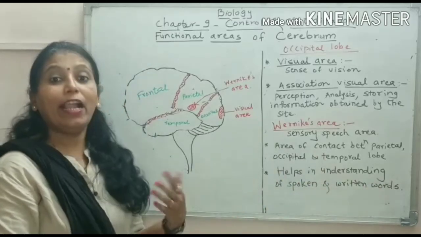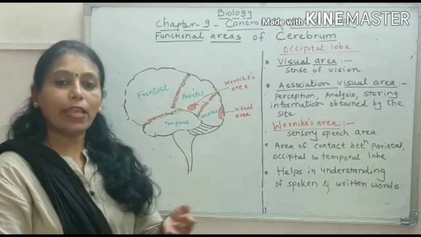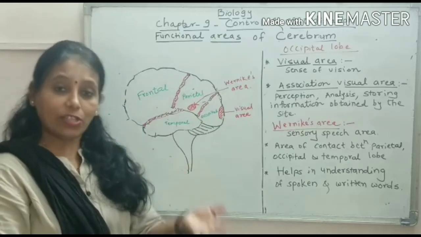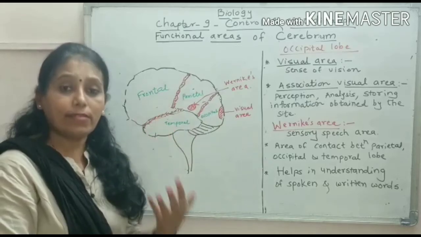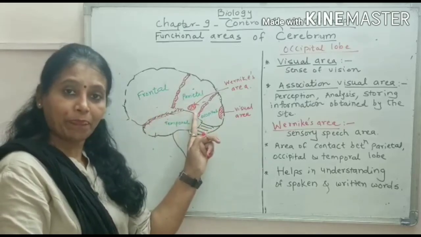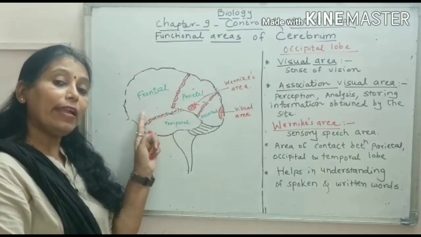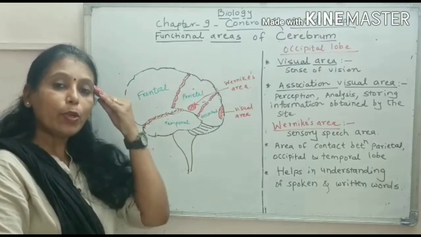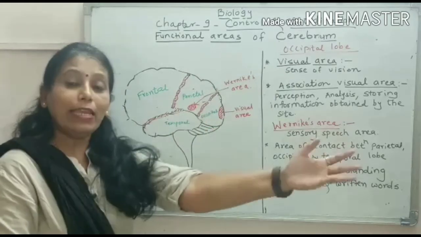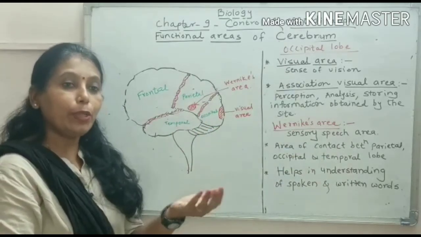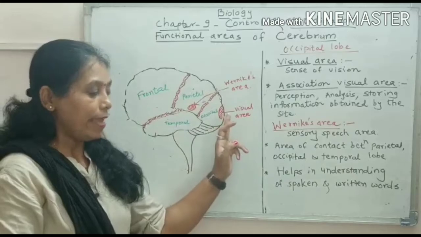What do you mean by helping to understand? For example, whenever teachers are explaining to you, whatever they are teaching and whatever they are writing on the board, you can clearly understand due to this area. Broca's area is present here, that we have seen. Broca's area is for us, whatever we are thinking, that we have to speak. But in Wernicke's area, someone is telling you and you can understand that information. So that center is present in Wernicke's area.